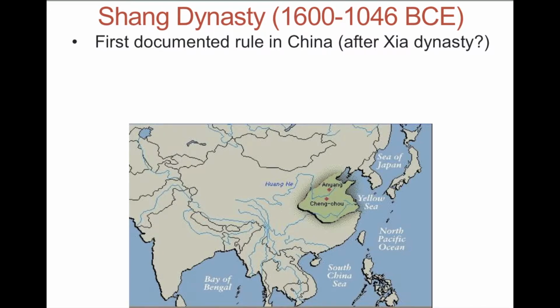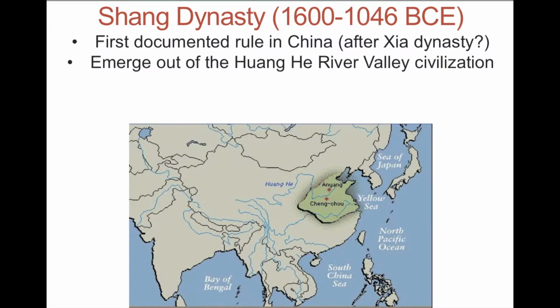The way we substantiate this in history is we make sure that this is the Shang Dynasty that comes after the Xia Dynasty. Now, we do have evidence of the Xia Dynasty with archaeological evidence, but we can't read the writing from that dynasty, and some historians even debate whether or not the Xia Dynasty did exist. But with Shang we understand the documentation, and really what we see is it's coming out of the Huang He River, Yellow River civilization here.